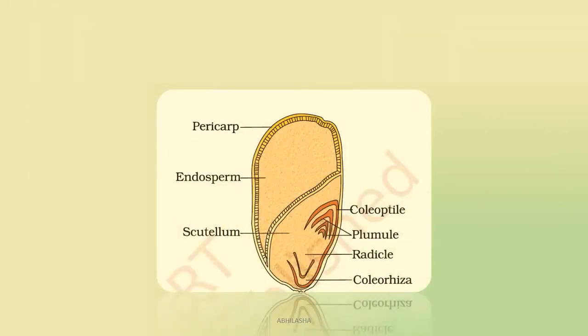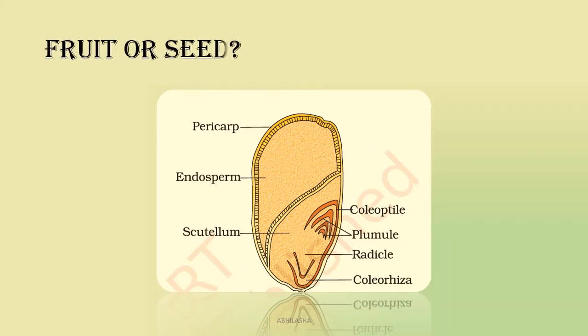A special case of fruit which is also a seed. Why so? Because here the fruit wall, that is the pericarp, and the seed coat are fused. They cannot be separated from each other. Now what are the other parts? Can you identify? It has scutellum. So is this seed monocot or dicot?